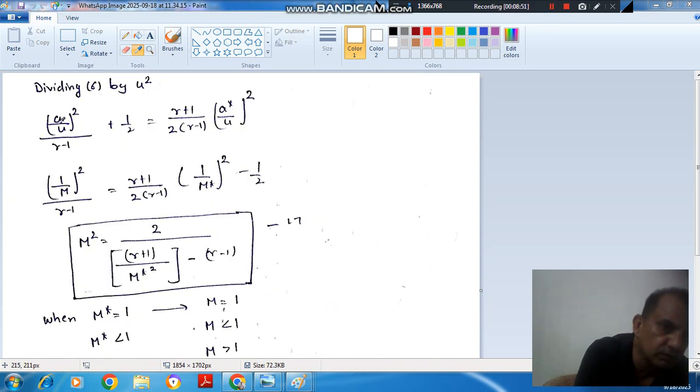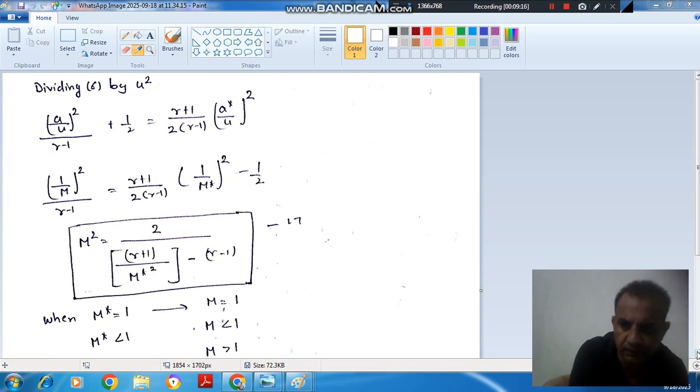So now this is your 1 by M and this is your 1 by M star. From this we can derive the relationship between M and M star. It will come out as M square is equal to 2 by (gamma plus 1) divided by (M star square minus (gamma minus 1) by (gamma plus 1)). So this is equation number 17.